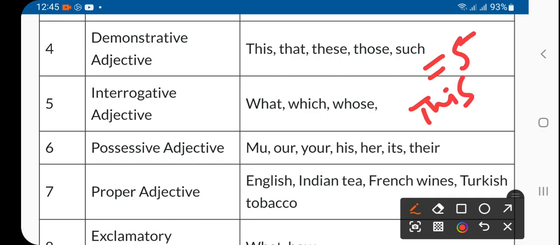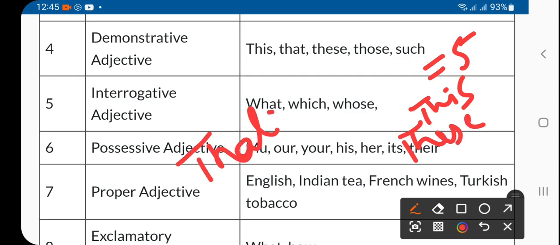So this, these, that, those, and such. These are the 5.